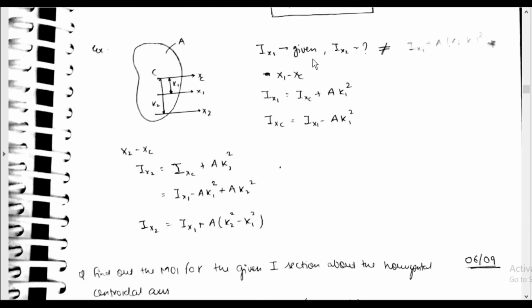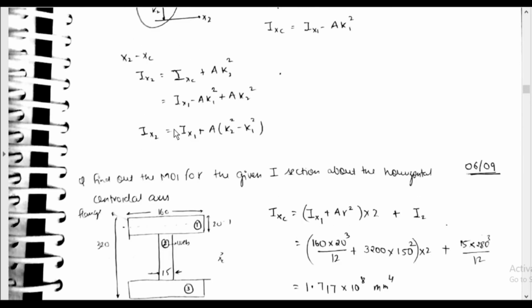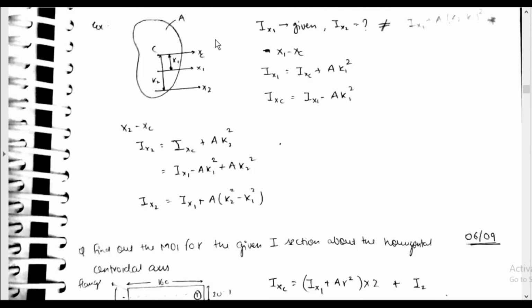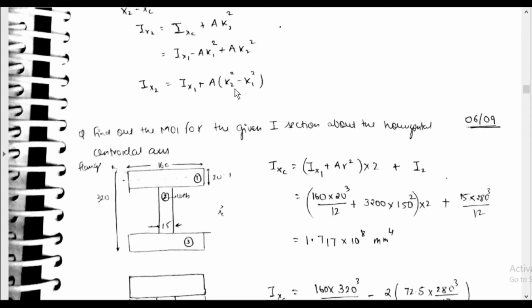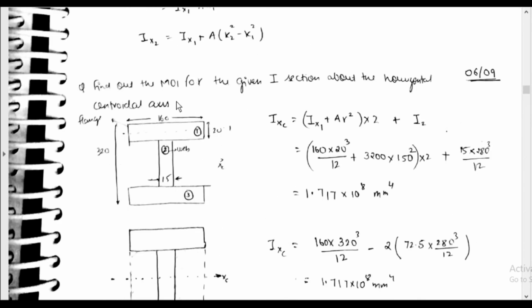Given Ix1, find Ix2. Ix1 is equal to Ixc plus A k1 square, so Ixc is equal to Ix1 minus A k1 square. Ix2 is equal to Ixc plus A k2 square, which is Ix1 minus A k1 square plus A k2 square. So Ix2 is equal to Ix1 plus A into (k2 square minus k1 square). Like this, if these two are not centroidal axes, then Ix2 is equal to Ix1 plus A (k2 square minus k1 square), where k2 and k1 are both measured from the centroidal axis.